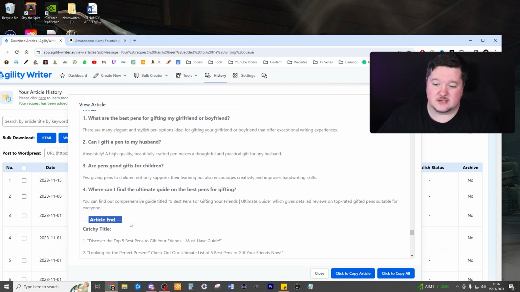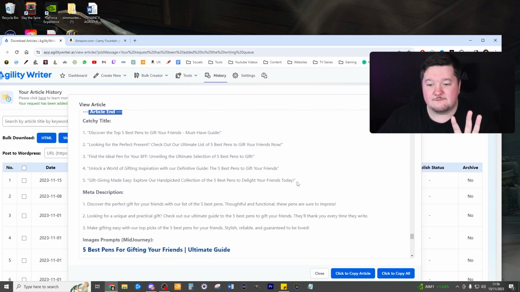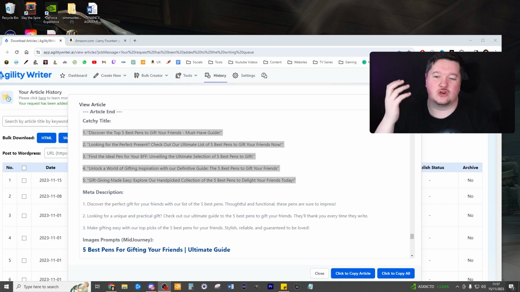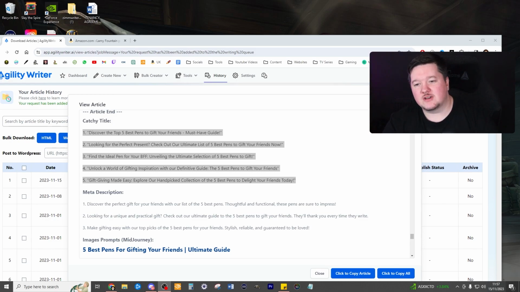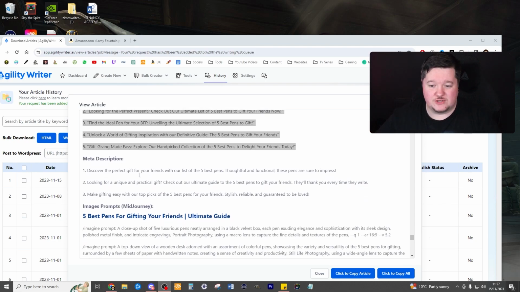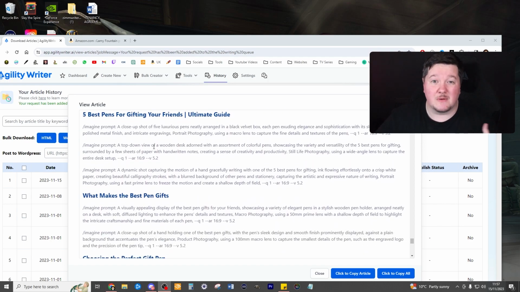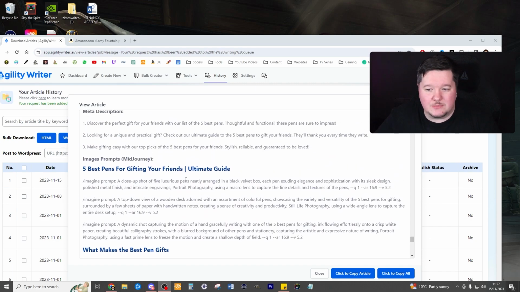You see this where it says article end? This is where it shows 5 additional titles for free. One of the reasons I chose Agility Writer over all the other AI out there is because included in the price of each article, you get catchy titles, additional title suggestions, then you get meta descriptions, then you get image prompts for Mid-Journey, which is, in my opinion, the best AI image generator available right now.